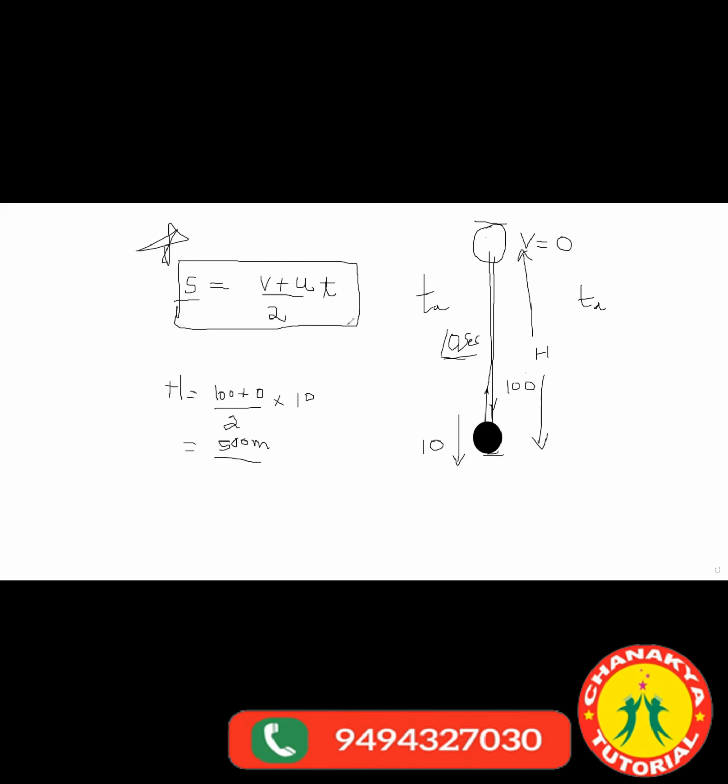Tell me what will be its velocity after 12 seconds? Anyone? Not the one who attended my first class. Others, please put in the chat. What will be the velocity of this particle after 12 seconds?